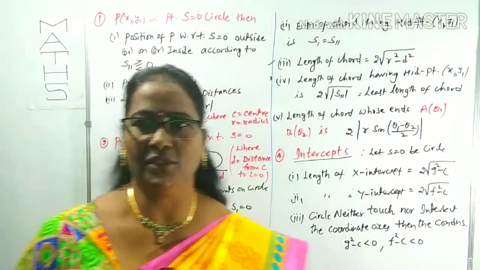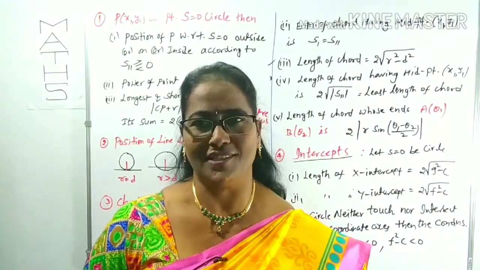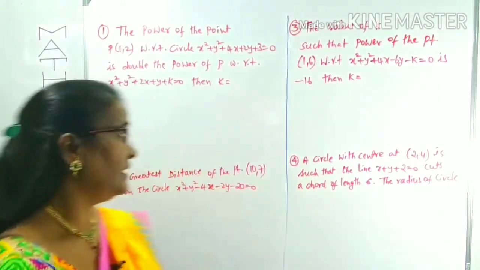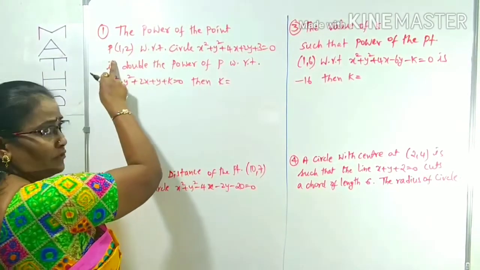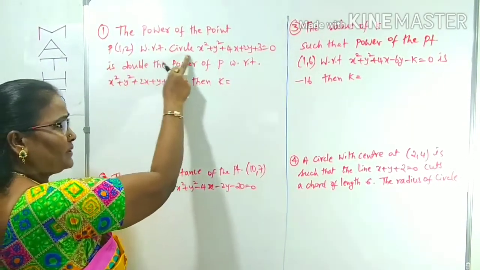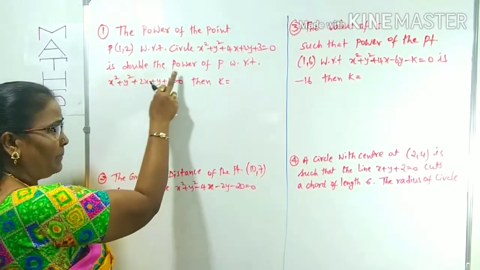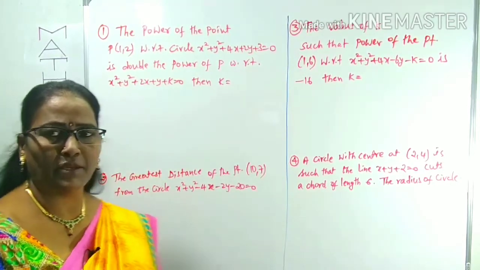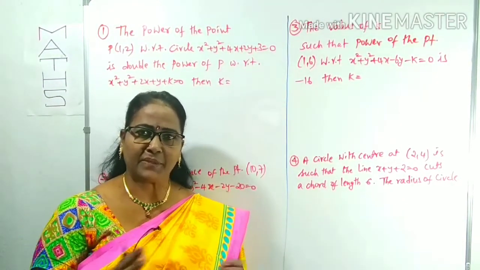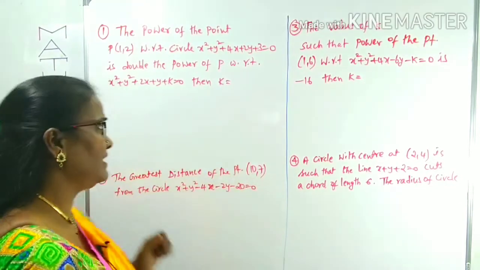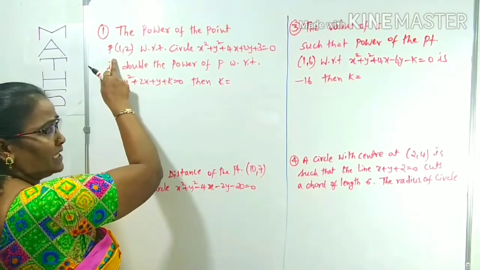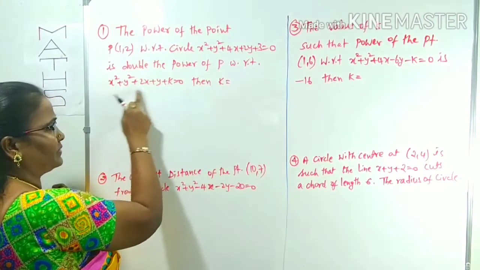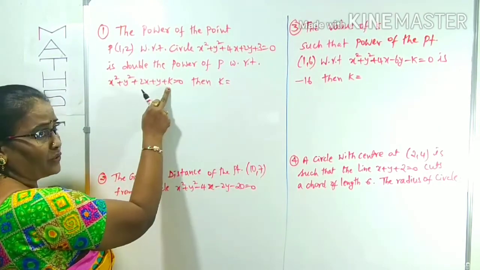Now ready to concentrate on the questions, right? Look at the questions one by one. Come to question number 1. What is given? The power of a point P with respect to one of the circles is double the power of the same point P with respect to the other circle. Given the relation between the powers of the point with respect to two circles, he is asking for some unknown value k.